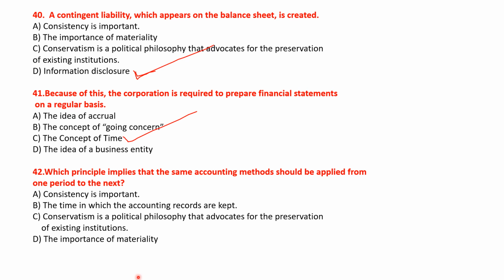Okay. Next question: which principle implies that the same accounting method should be applied from one period to the next? The options are: consistency is important, the time in which the accounting records are kept, conservatism, and the importance of neutrality. Okay, so the right answer will be option A. Consistency is important. Let's move ahead.